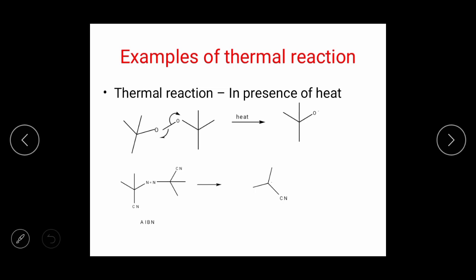Then see the examples of thermal reaction. A thermal reaction occurs in the presence of heat. This is the single bond present between two oxygens. In the first example, the bond between the oxygens breaks and there is a generation of oxygen single radicals. In the second example, nitrogen double bond nitrogen is there. This is the structure of AIBN. When this reaction occurs in the presence of heat, the bond between nitrogen and carbon breaks and again there is a generation of radicals.